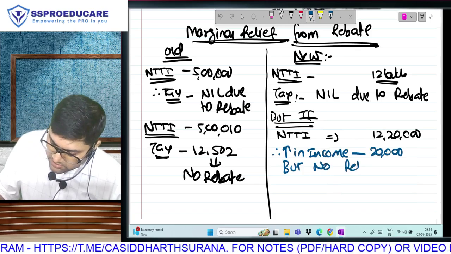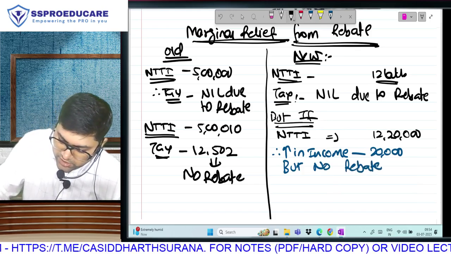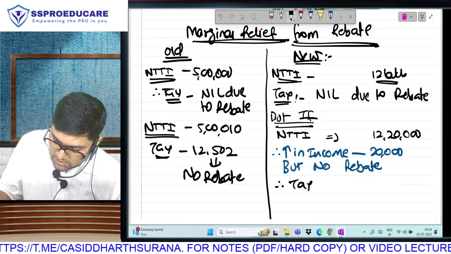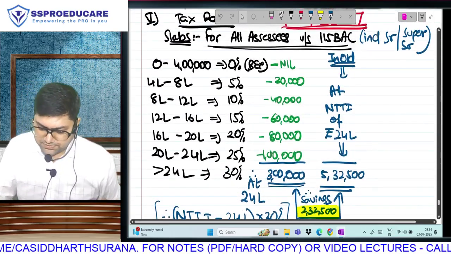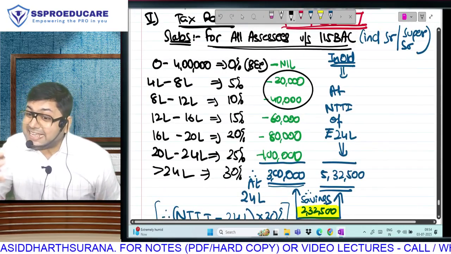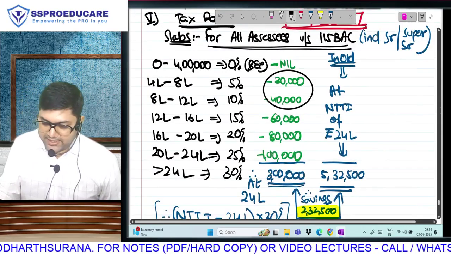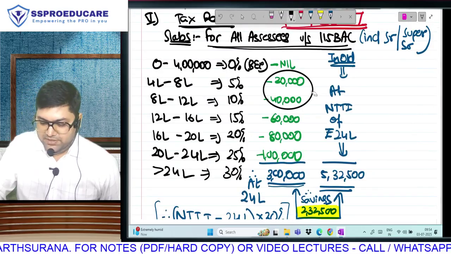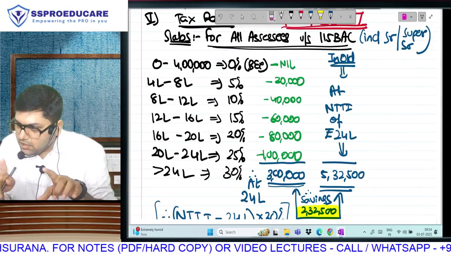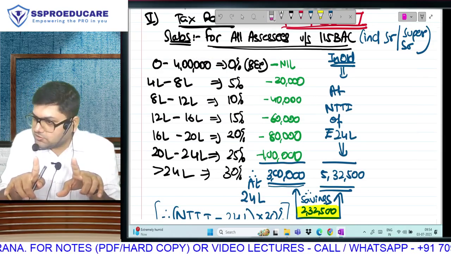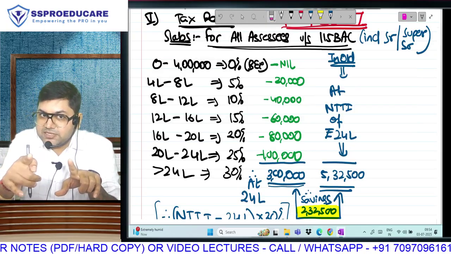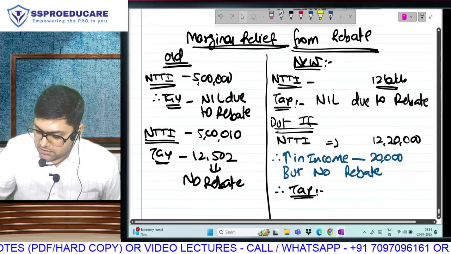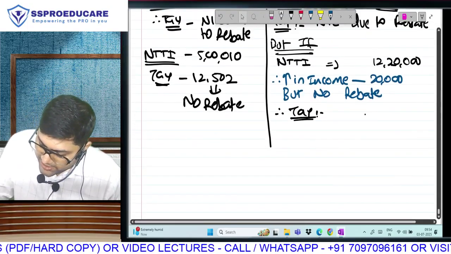Fantastic. Now, what is going to be the tax of this person? Basic tax till 12 lakh is going to be 60,000, and that extra amount of 20,000 will be taxable at 15%. I hope this is not fast. Otherwise, I will go slow. 20,000 will be taxable at 15%. So 15% of 20,000. So total tax.